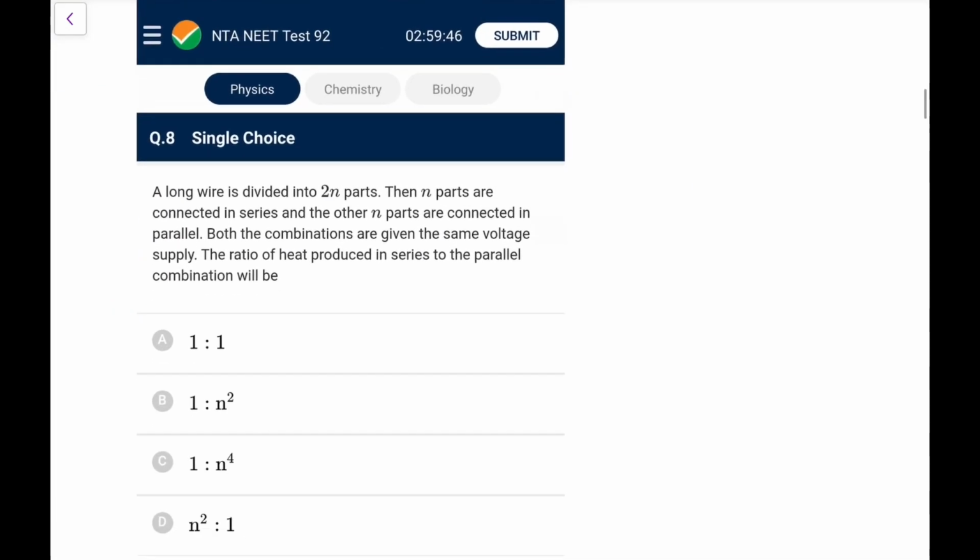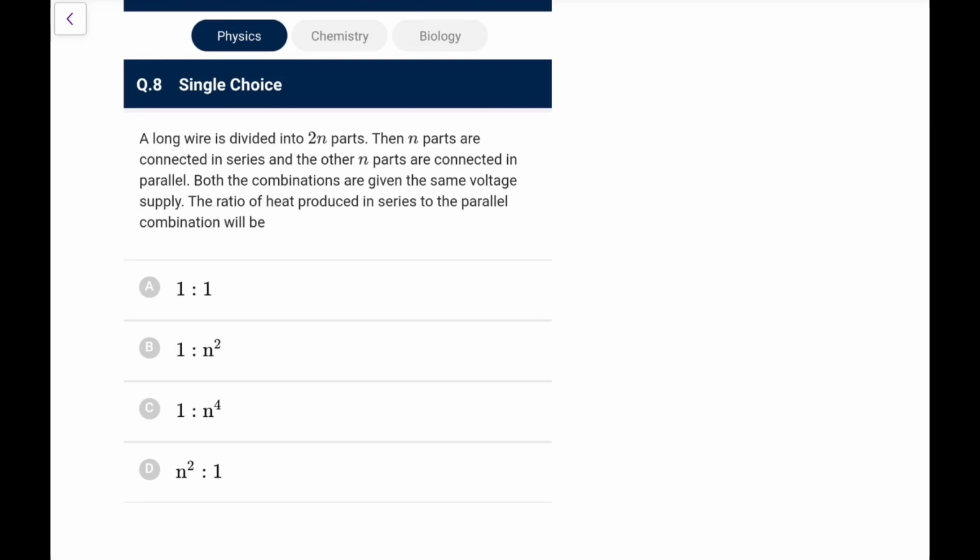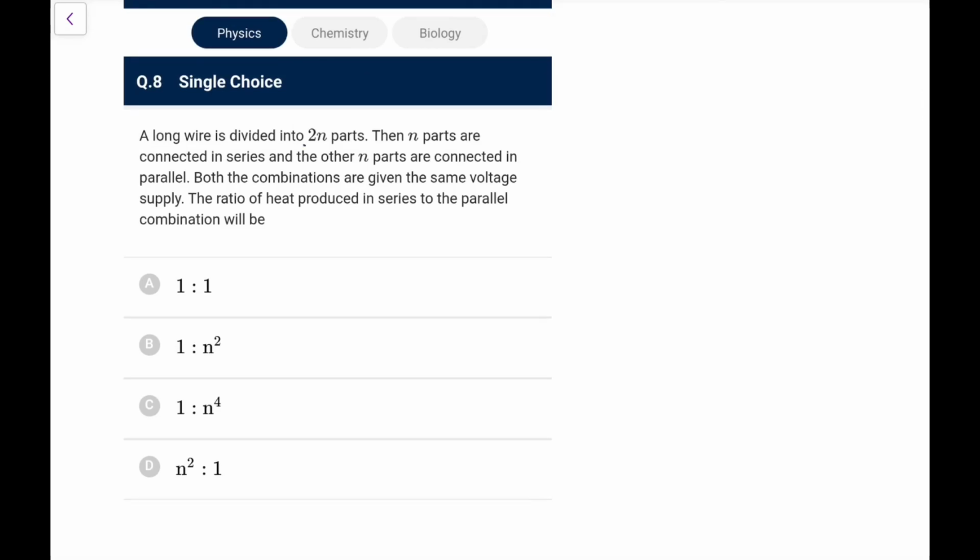Next one. A long wire is divided into two N parts. The N parts are connected in series. Okay, two N parts. N parts are connected in series and the other N parts are connected in parallel. Okay, both the combinations are given the same voltage supply. The ratio of heat produced in series to the parallel. So in the series one, you say R equivalent would be, let's say, N times R naught. R naught is of single part, and in the parallel one, the equivalent would be R naught by N.